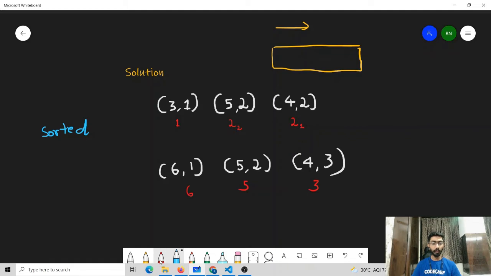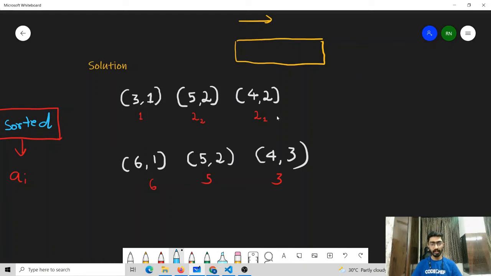So one biggest observation that we can make is that the exams should all be given in sorted order of their AI values. That is, if there are two exams with AI value and AJ value, such that AI is lesser than AJ, then the exam which has the AI value should be taken before the exam that has the AJ value. So this is our first observation, that we have to process all the exams in the sorted order of their AI values.